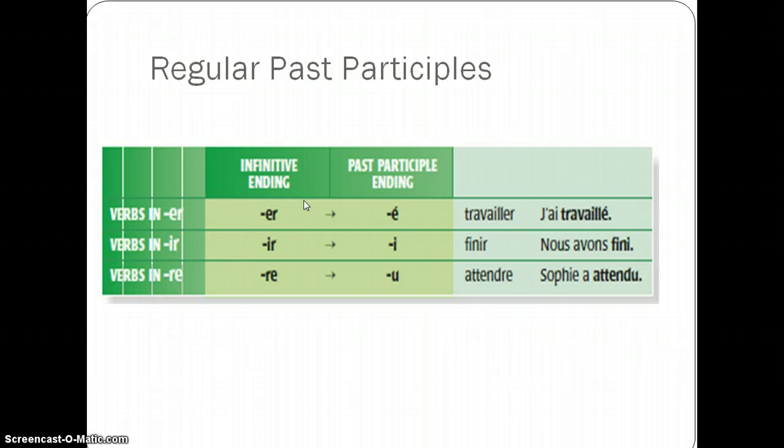So, how do we form the past participle? Well, there are some rules for regular verbs. For ER verbs, you drop the ER and you add é, E accent aigu. For IR verbs, you drop the IR and you add an I. And for RE verbs, you drop the RE and you add a U.